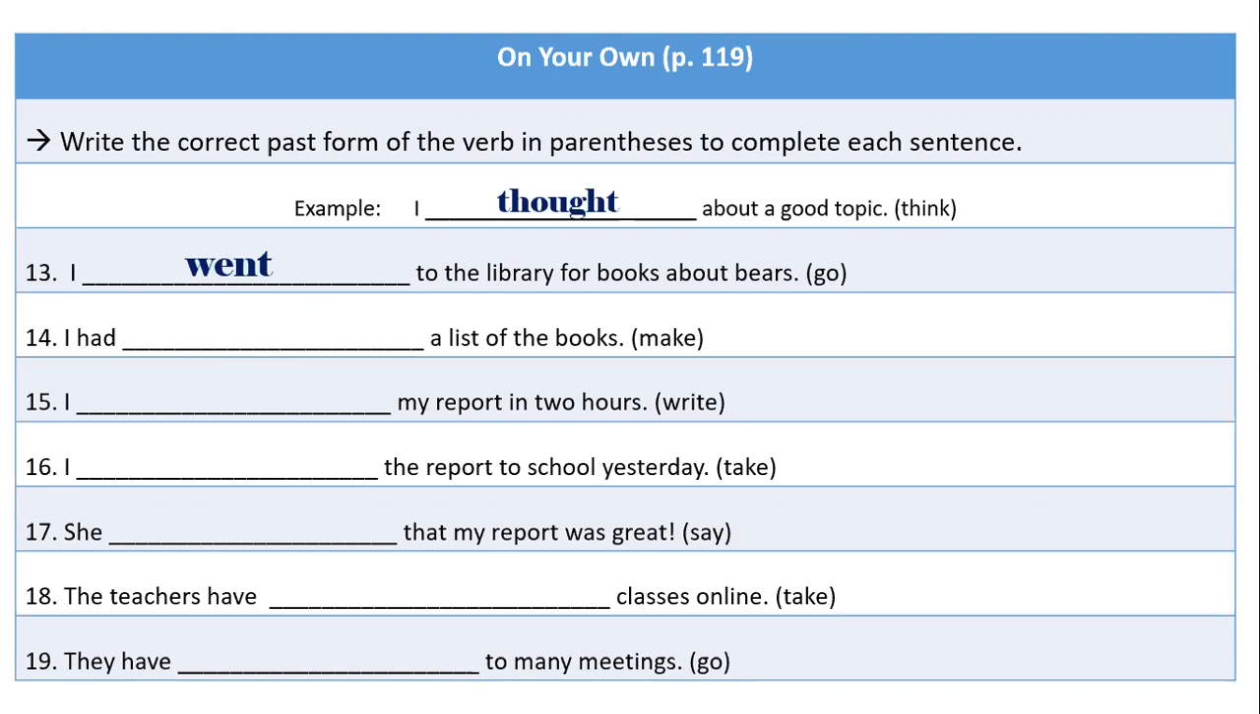Perfect. Number 14, I had blank a list of the books, and my verb is make. Now I noticed that in this sentence, what do we see here? In this sentence, we have had, and had is a helping verb. So now, what do I have to do? I have to look at the table, at the column where it says past with helping verb. And what does it say for make? What is the past with helping verb for make?